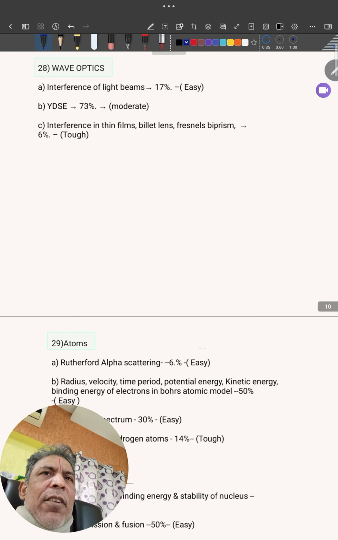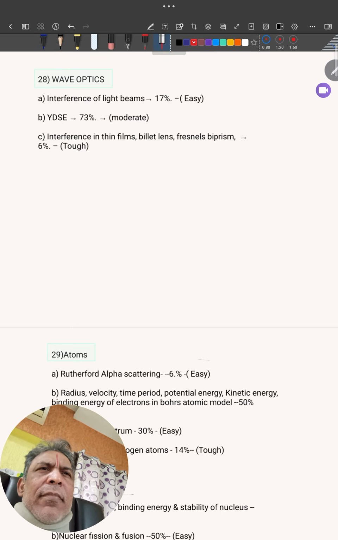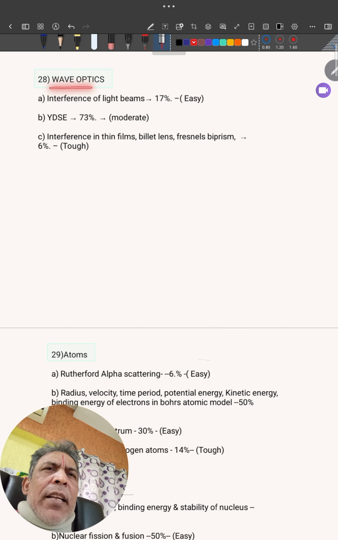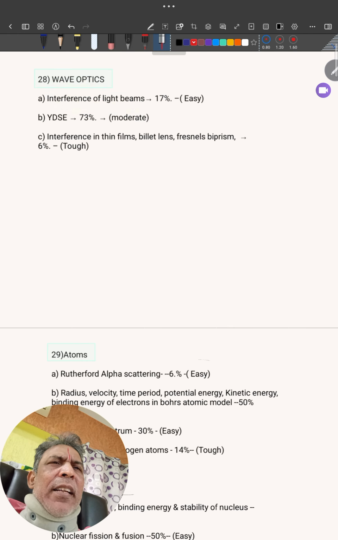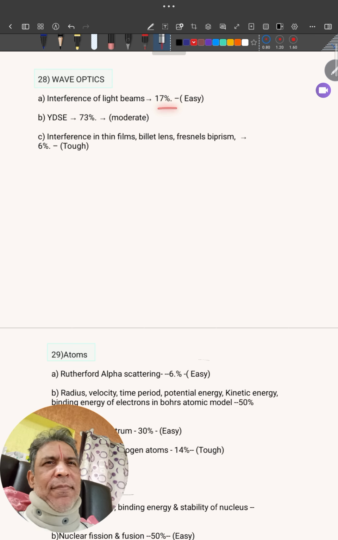Okay, next will come wave optics. Interference of light beams. Very easy, simple formula: resultant intensity I equals I1 plus I2 plus 2 root I1 I2 cos phi. Just based on that formula, 21 questions are there. That's why I gave a weightage of 17%.